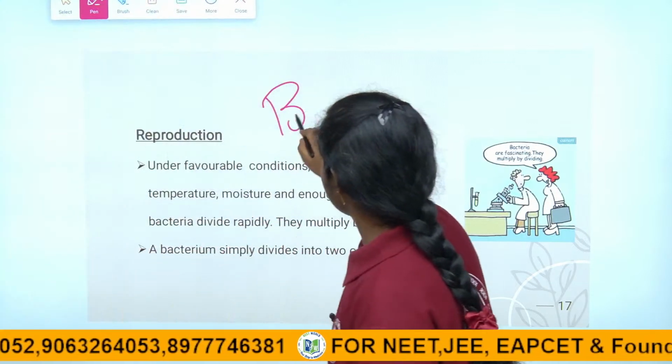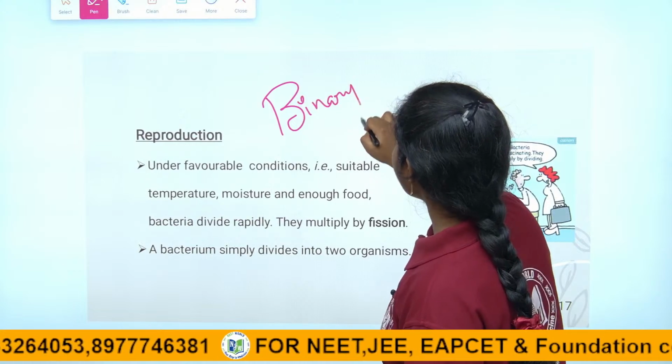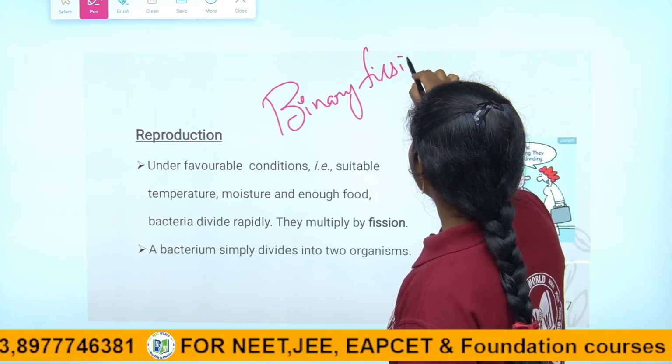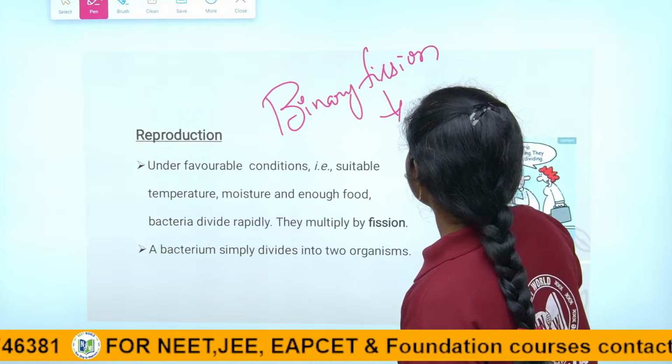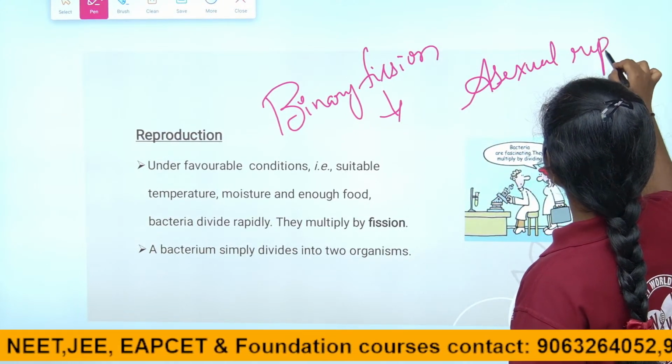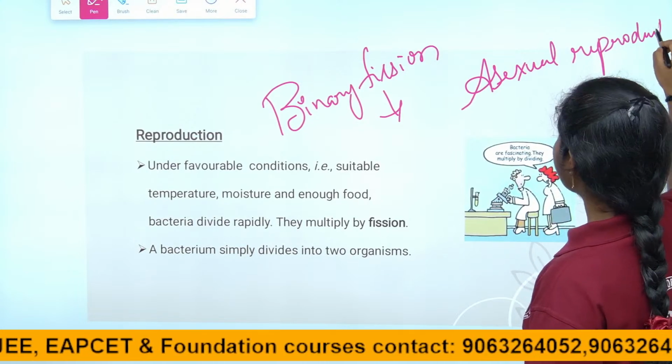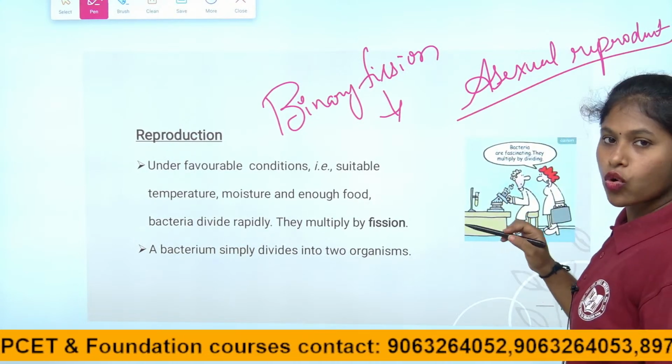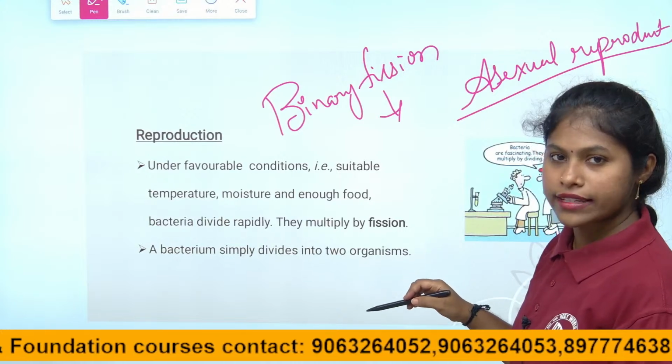binary fission, which comes under the group of asexual reproduction. Asexual reproduction means there is no involvement of gametes. Right children, two parents are not required for asexual reproduction.